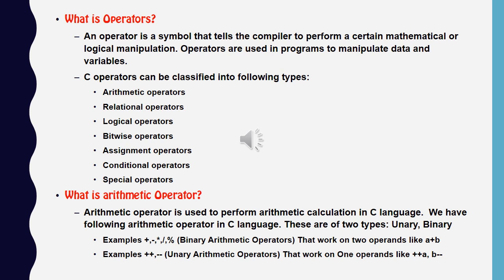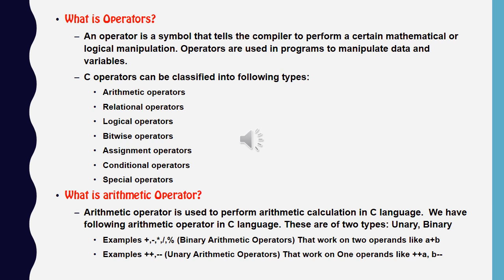Then the next thing is arithmetic operator. What is an arithmetic operator? You know very well that an arithmetic operator is used to perform arithmetic calculation. We have the following arithmetic operators in C language. These are of two types, unary and binary. Examples are plus, minus, multiply, divide and modulus.